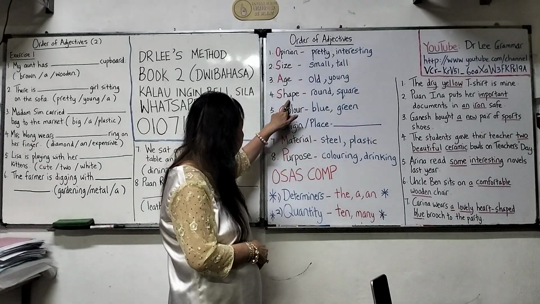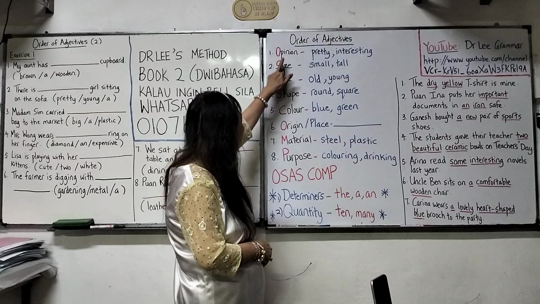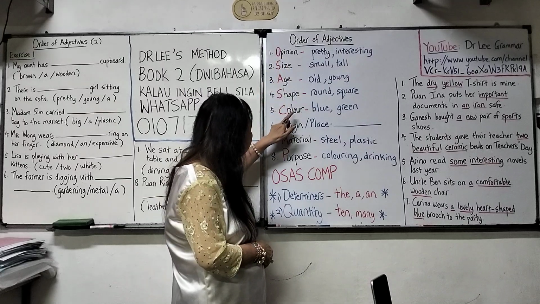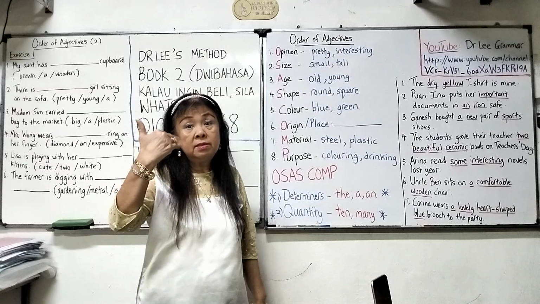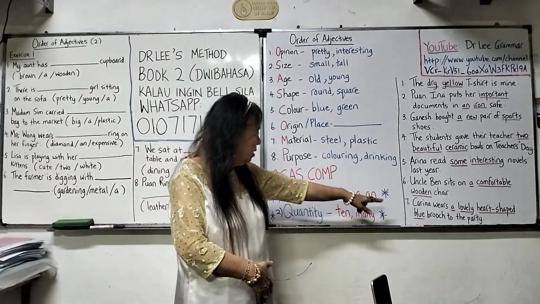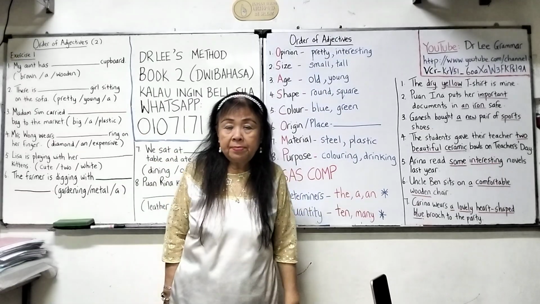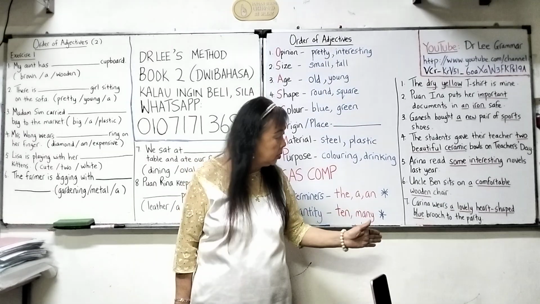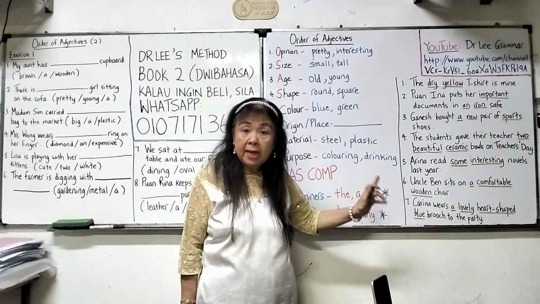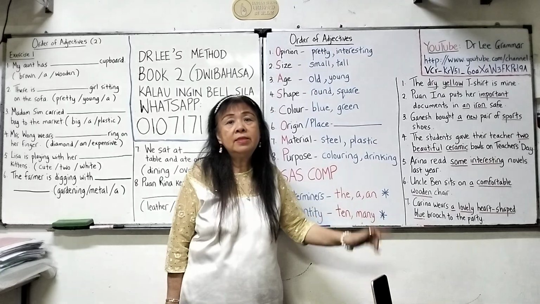So shape is here. Shape is after opinion. And after shape is the color blue. So color is behind shape. So you cannot say blue heart shape, it is heart shape blue. Can you see that? The shape comes first, then the color.